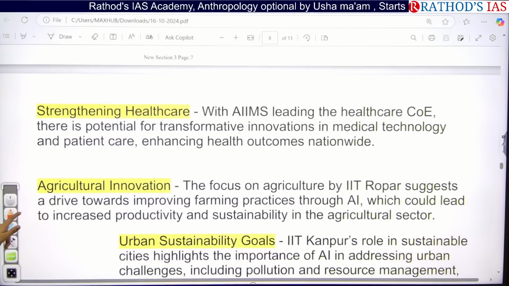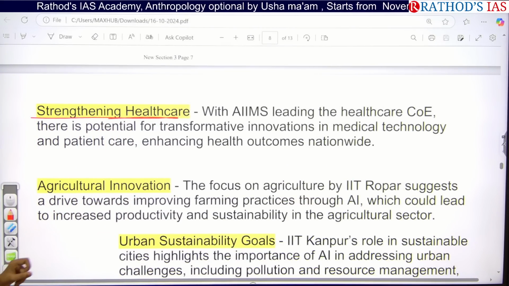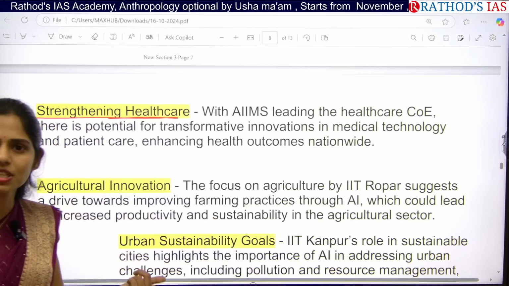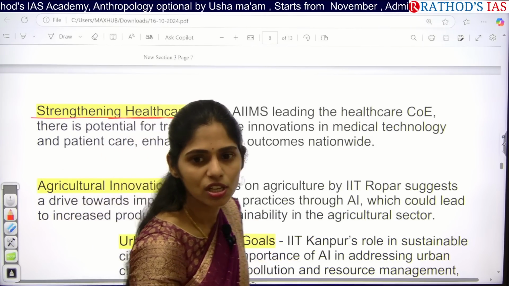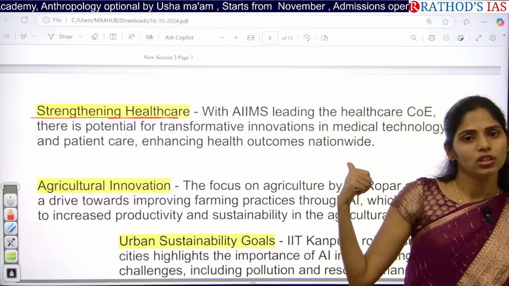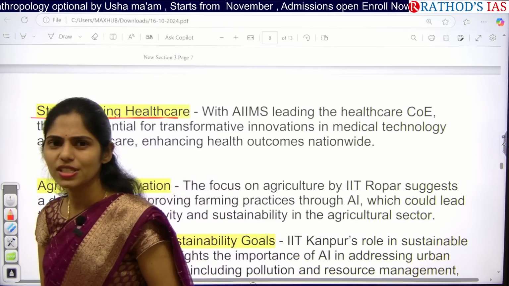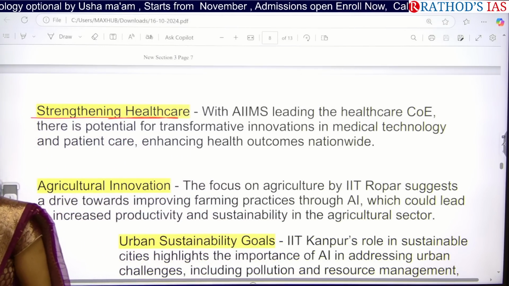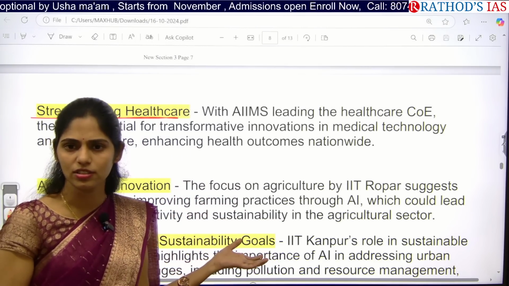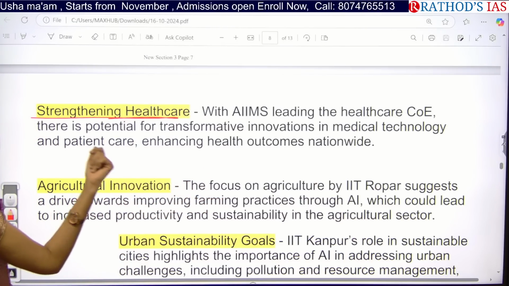And next one here is we are focusing on strengthening of our healthcare. Especially we are focusing on coming up with some innovations in medical technologies. So nowadays we are using robots, we are using machines to do these operations. For example, many of you might be knowing about laparoscopic surgeries. So laparoscopic surgeries will be done by machines. In the same way, we can use this AI to come up with innovative technologies.